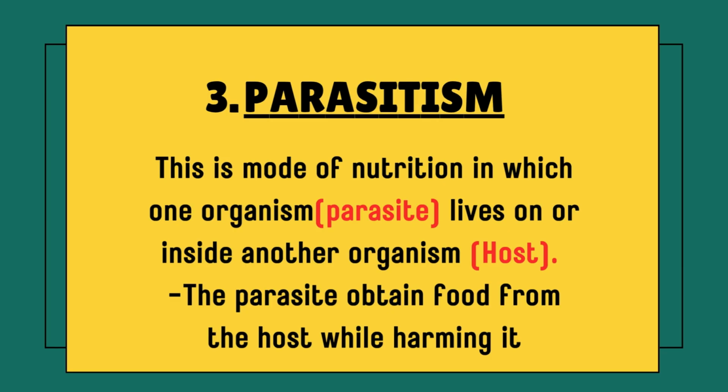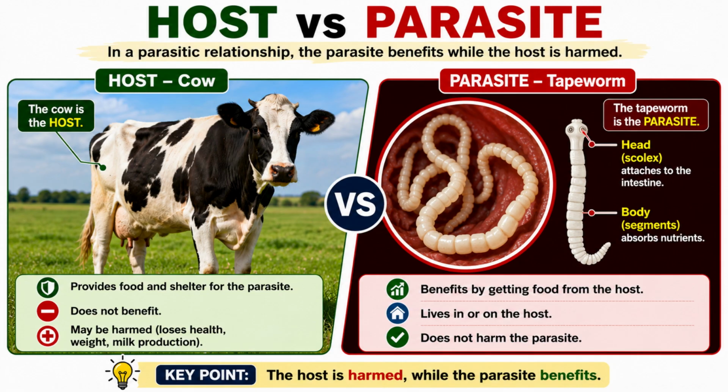The animal which is being fed on by this parasite is called the host. So the parasite obtains food from the host while harming it. In parasitism, there is no mutual relationship because only the parasite is benefiting from the host. The host is not benefiting in any way from the parasite.